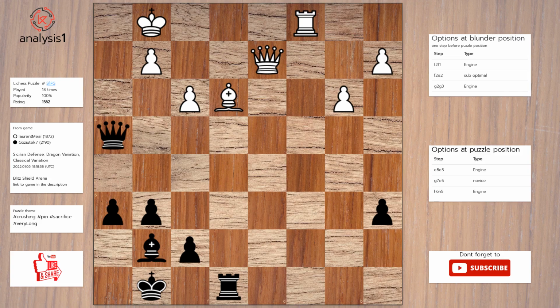Next puzzle, puzzle position vulnerabilities are: rook takes bishop. Checks in puzzle position are: queen to h2, check. Queen to h1, check. Queen to f2, check. Queen to e1, check.